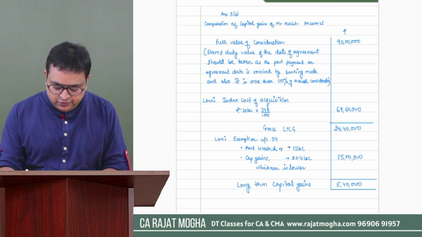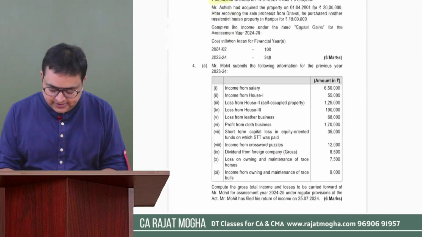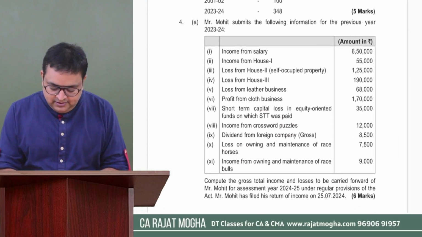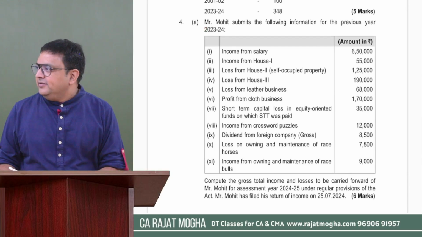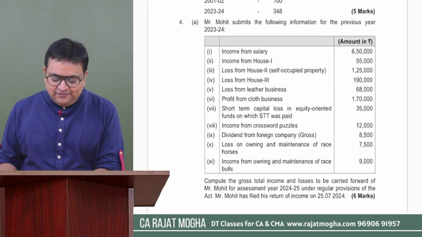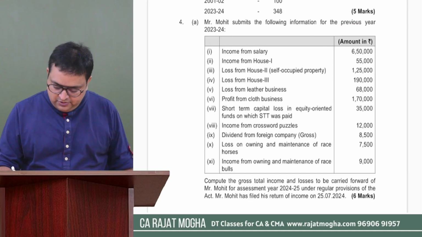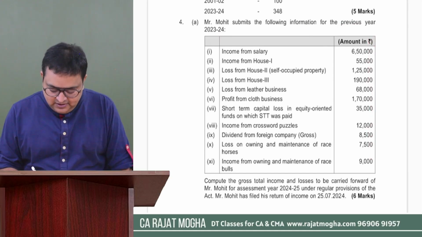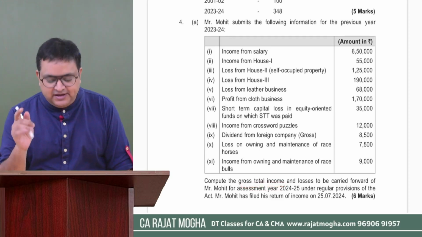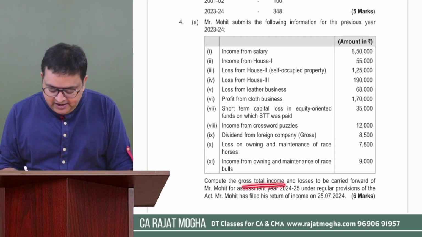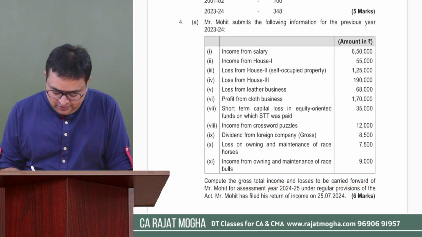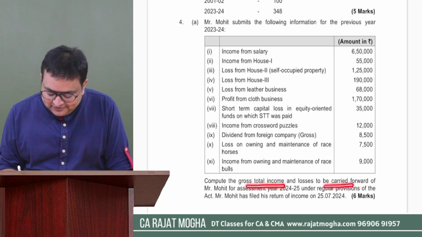Okay, now come to question number 4. 4A, Mr. Mohit submits the following info for the previous year 23-24. Okay, there are certain incomes. What we have to do is compute the GTI. We have to compute only the GTI. Compute the GTI and the losses to be carried forward. It seems to be a set of questions. Okay, we have to compute the GTI and the losses to be carried forward for Mohit for assessment year 24-25